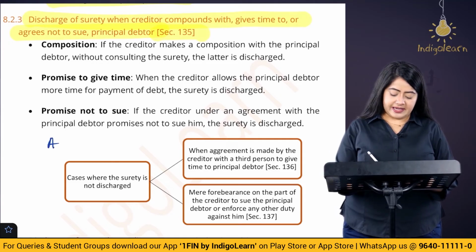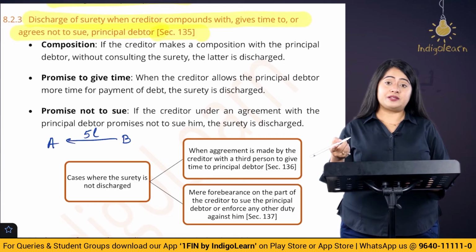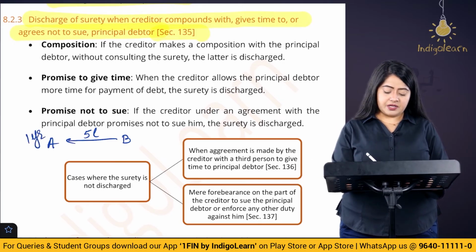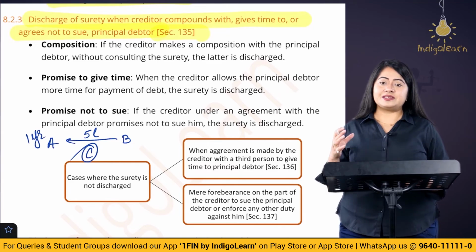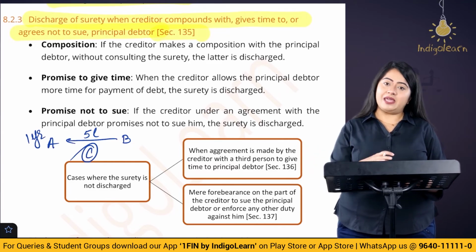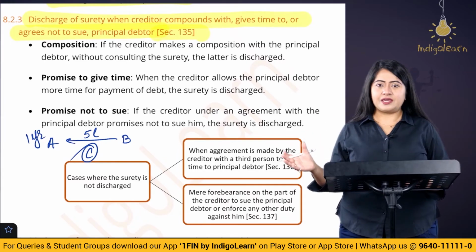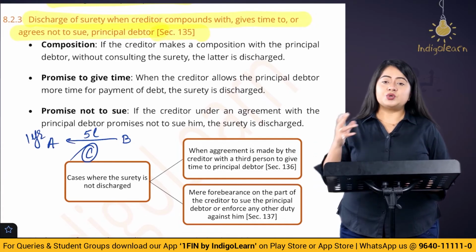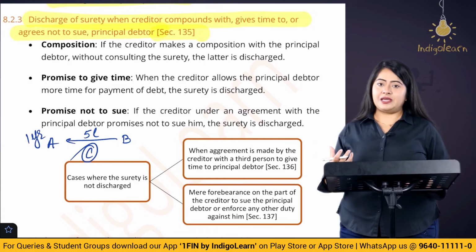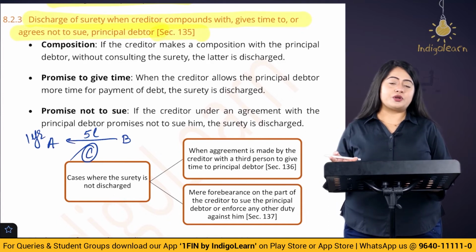Let's say A has borrowed money from B, 5 lakh rupees, which he is supposed to pay after 1 year. Surety here is C. Let's say after 1 year, when it is time for B to collect the money from A, B says, listen, take 1 more year. Don't pay me right now, take 1 more year, that means pay me after 2 years. So here the time for which the payment has to be made has been increased. Now this detail has not been informed to the surety.